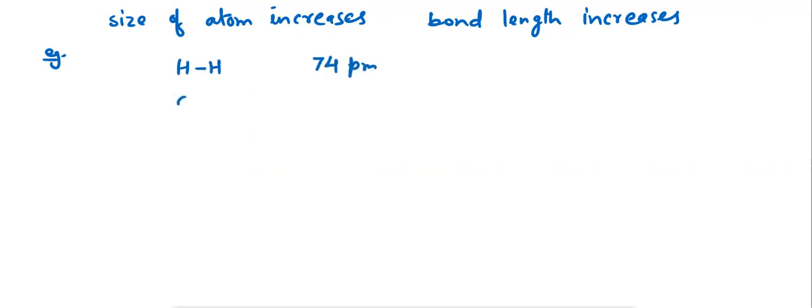Bond length of C-H is 109 picometer. And bond length of C-Cl bond is 177 picometer. Here in case of C-H and C-Cl, bond length is more as compared to H-H bond. This is because the size of carbon and chlorine is greater than hydrogen. So as the size of the atom increases, bond length also increases.